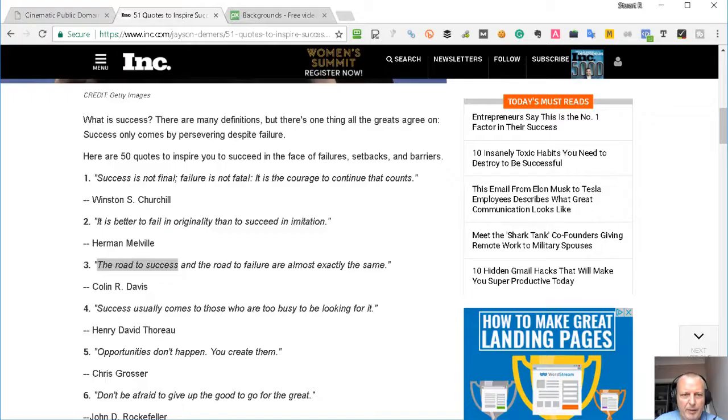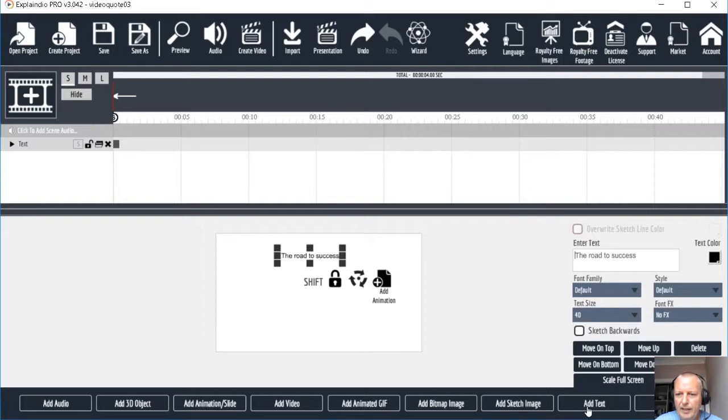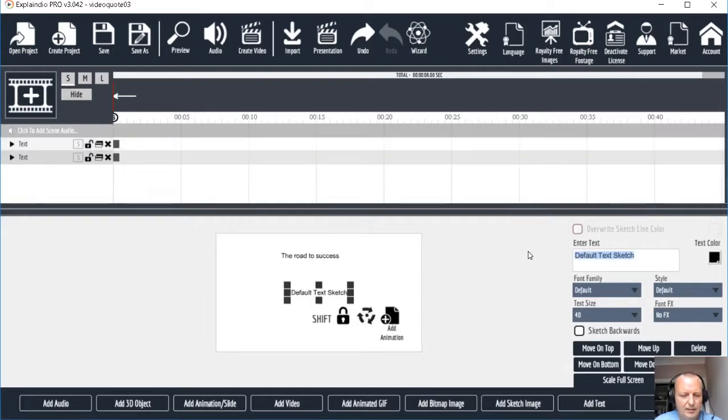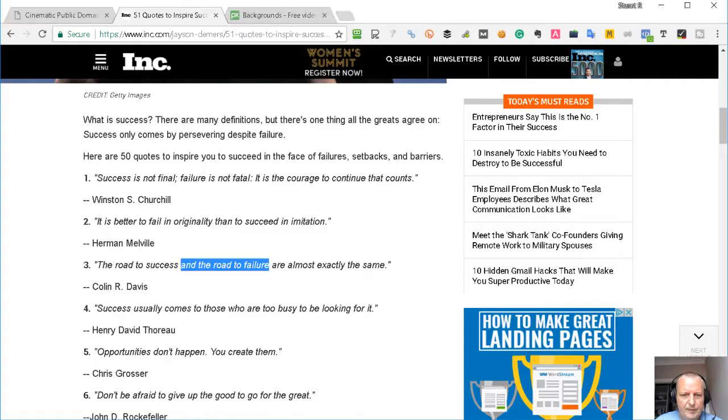That's okay. Let's go back to the website, and so the next part, the road to success and the road to failure, that's the next line. Control C, go back here, add a text and paste it there. So the road to success and the road to failure, go back here, are almost exactly the same.